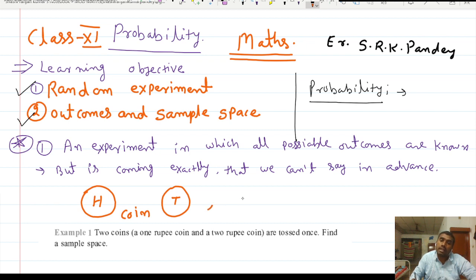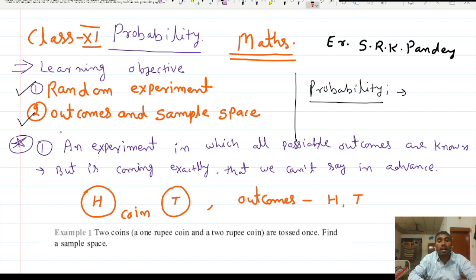Here the outcomes may be either head or tail. But what is coming exactly, that we can't guess. So guess we can, but we cannot say exactly. So this is actually the random experiment. Just remember: an experiment in which all the possible outcomes are known, but what is coming in advance, that we can't predict. That is the simplest definition of a random experiment.